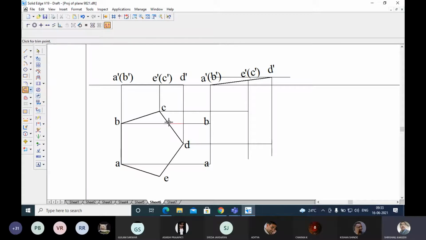So A to A and B to B, C to C and D to D I have taken. And again E to E I have to take. So take one line from E, and E to E. Just I am going to project this line. Okay, so these two I got.